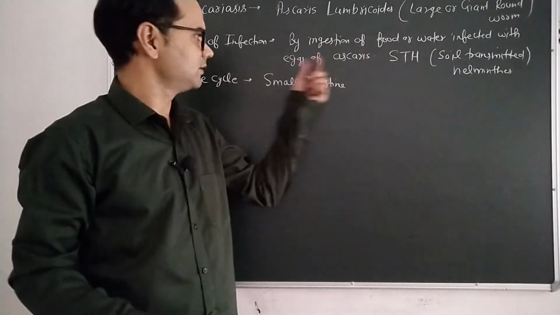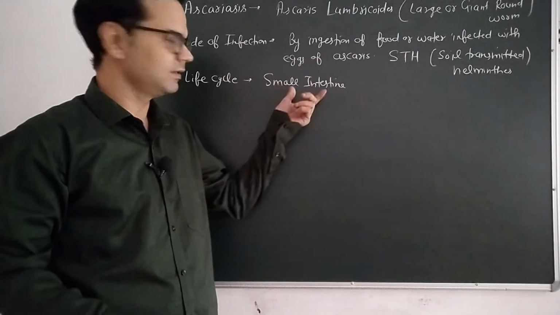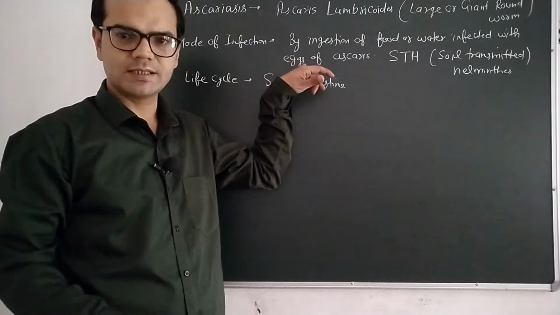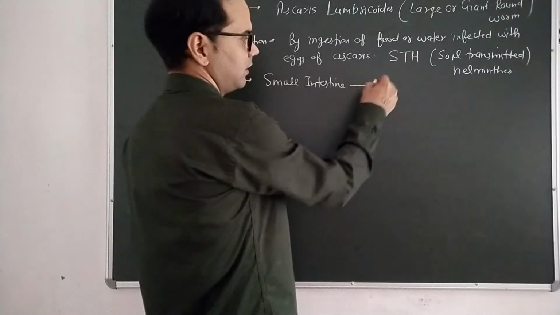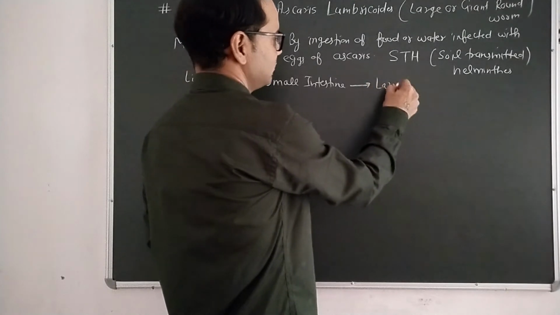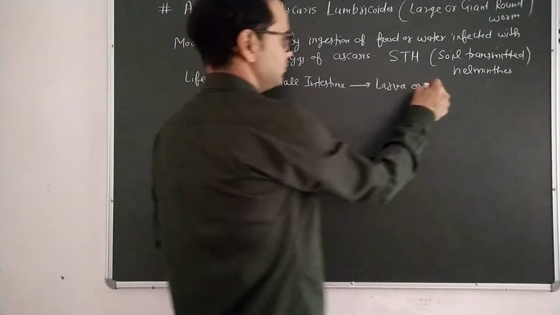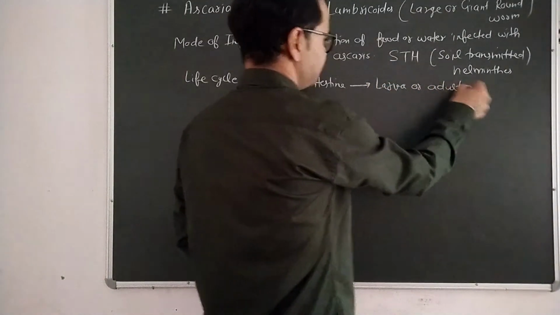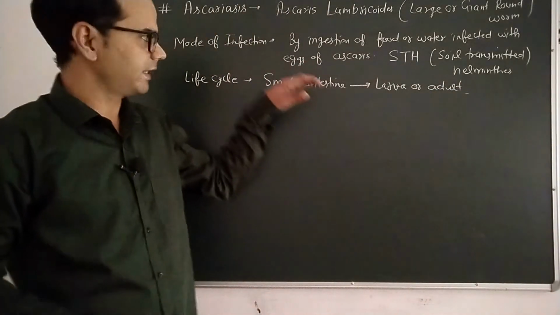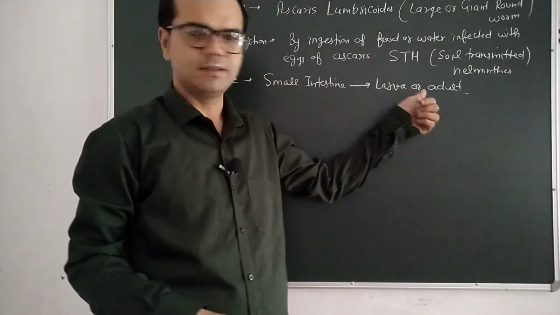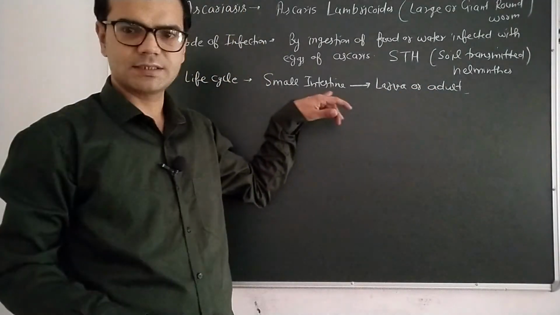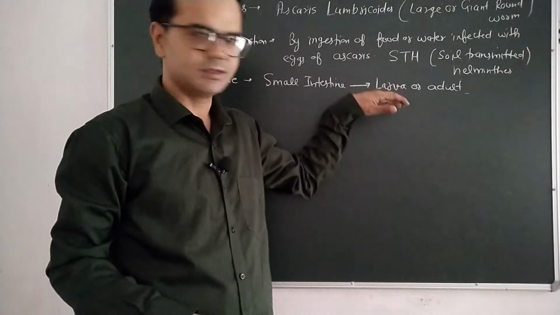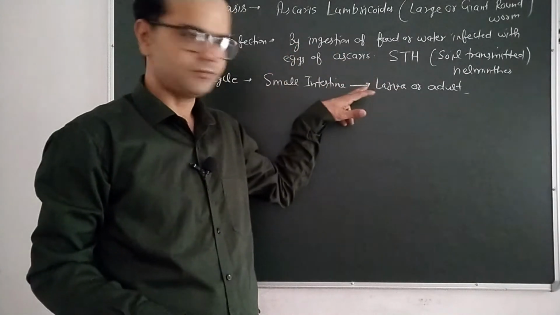Initially the eggs are unfertilized, but in the small intestine fertilization of eggs takes place. As a result, eggs convert into larva and then adult. From the small intestine, it reaches our lungs.